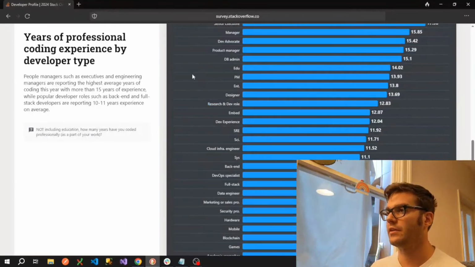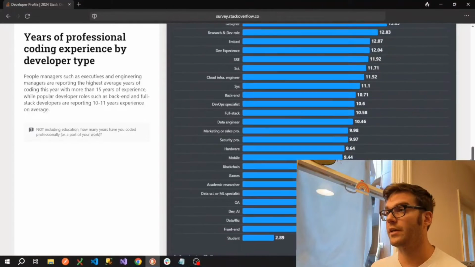So we can see moving down the list that some of the other roles here, such as research and development roles, embedded applications, developer experience, cloud infrastructure engineers, these have over a decade of experience on average.